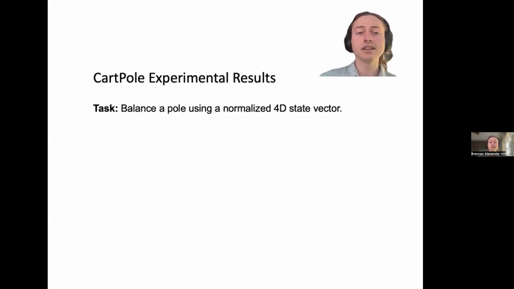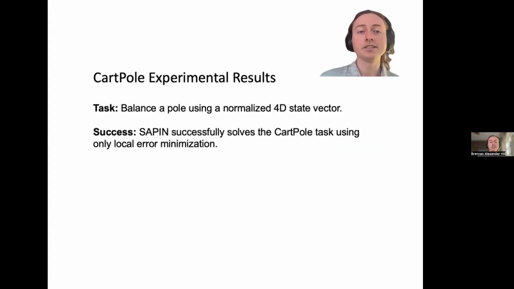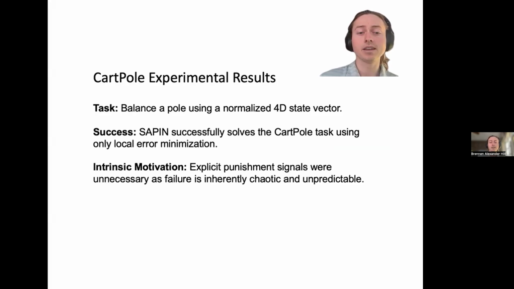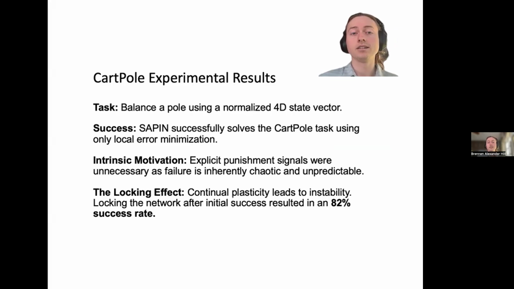We tested this on the standard cartpole benchmark. The result is that SAPIN successfully solved the task using only this local error minimization. In addition, it turned out the punishment had no noticeable effect. However, the network seems to be relatively unstable and would often forget a good policy after discovering it. When we implemented a locking effect, the agent maintained an 82% success rate over succeeding episodes. This suggests a need for a consolidation phase in continuous learning systems.